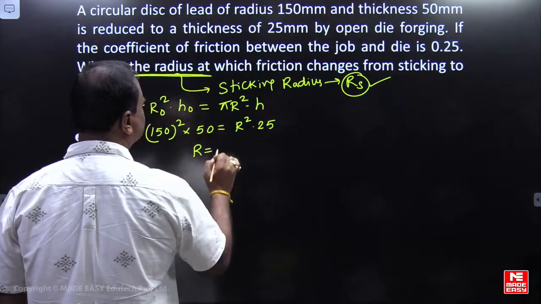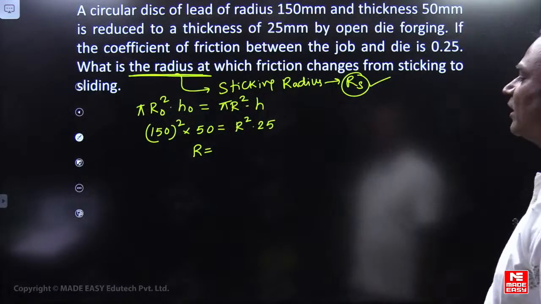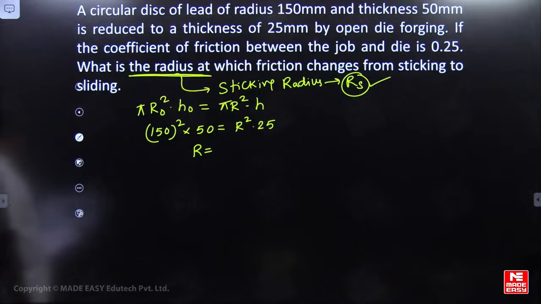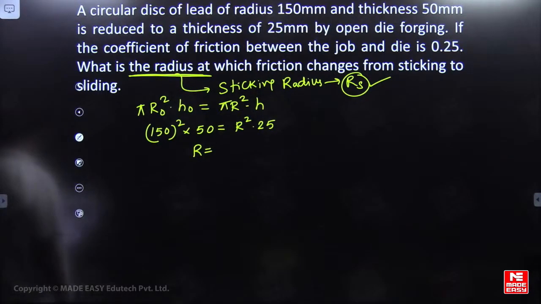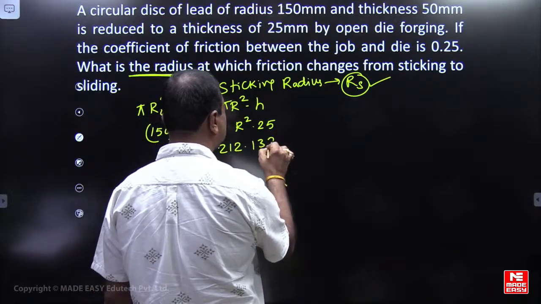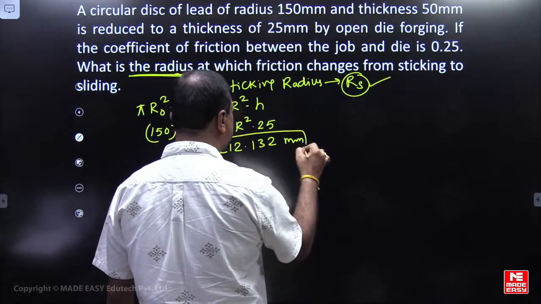What is the value of r? Final radius is how much? 212, very good, 212.132. This is the final radius, not sticking radius, my dear.